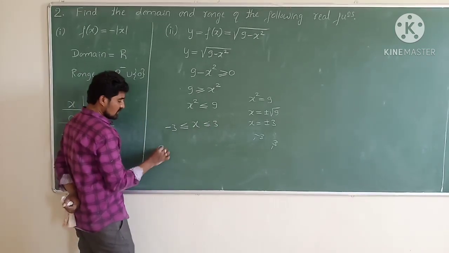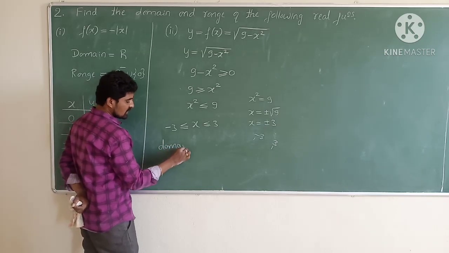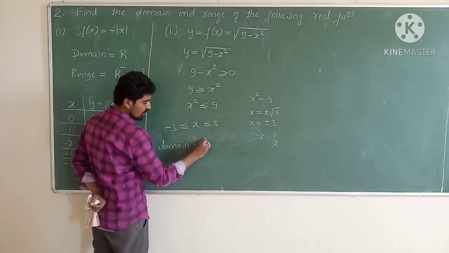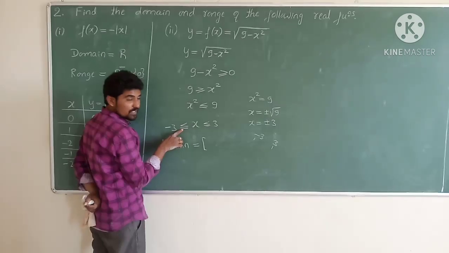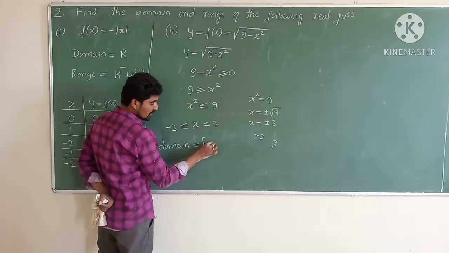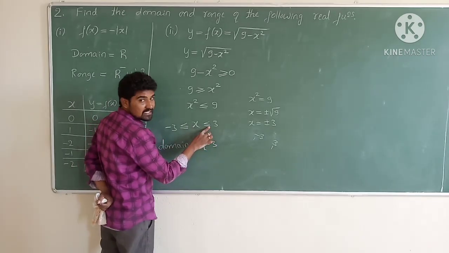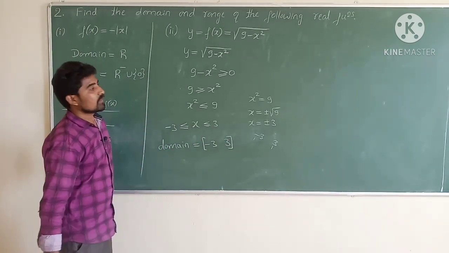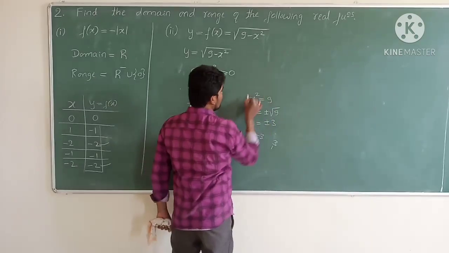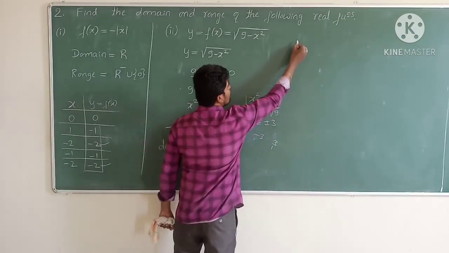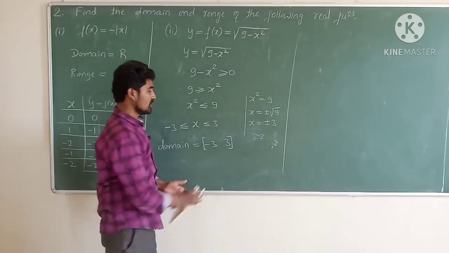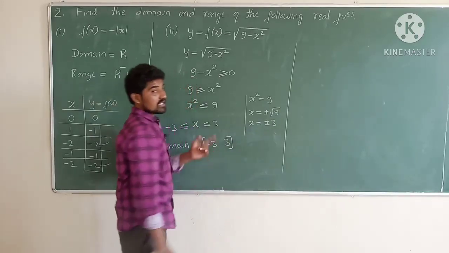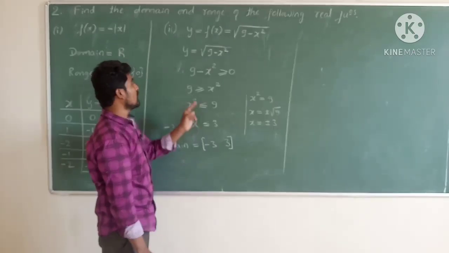And hence the domain of the given function is closed with minus 3, since greater than or equal to means closed, and closed with 3, since less than or equal to 3 means closed. And next, find the range. Next one is range of the given function. Range means what? Set of output values. Set of output values means we need to find the y values.